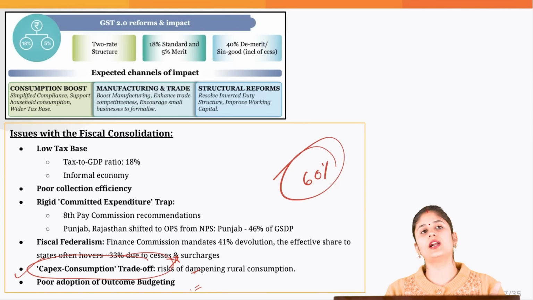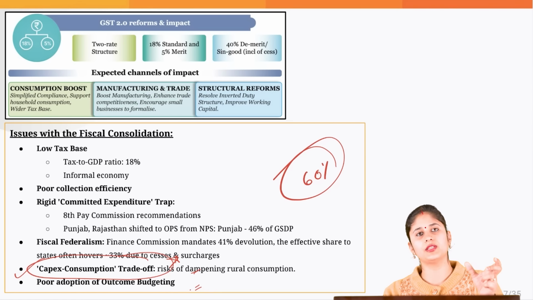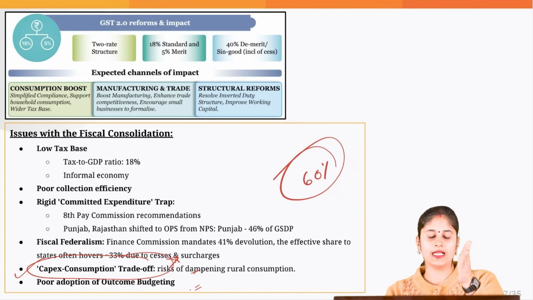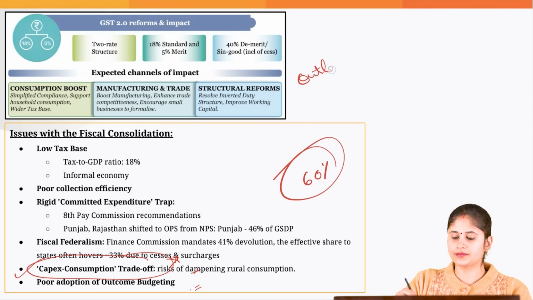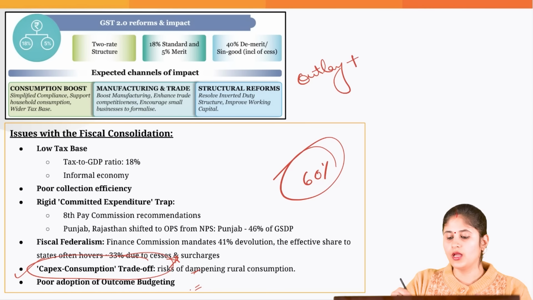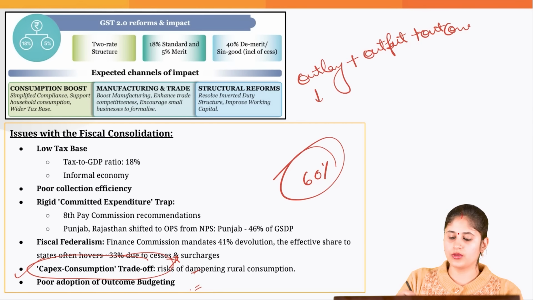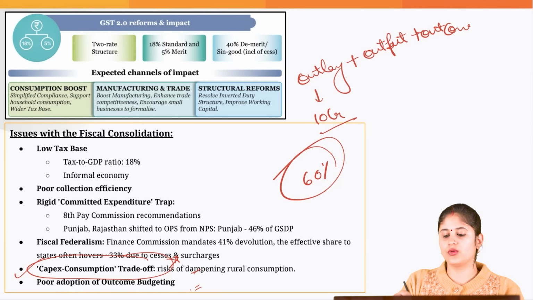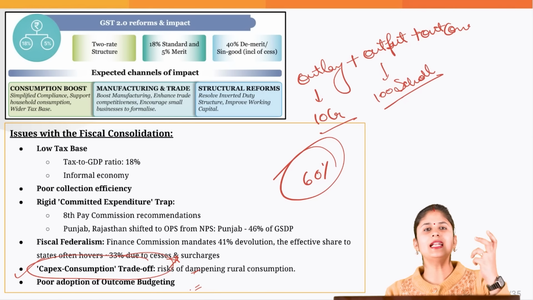Then there is poor adoption of outcome budgeting. What is outcome budgeting? Wherein you link the budgetary outlay with the output and with the outcome. Outlay, let's suppose 10 crore was allocated for school creation. Output could be we have to create 100 schools. And outcome would be something intangible.